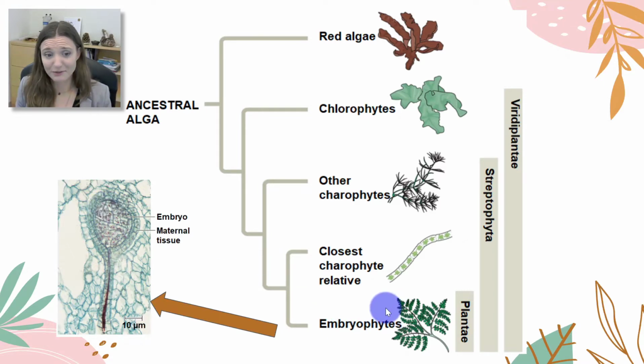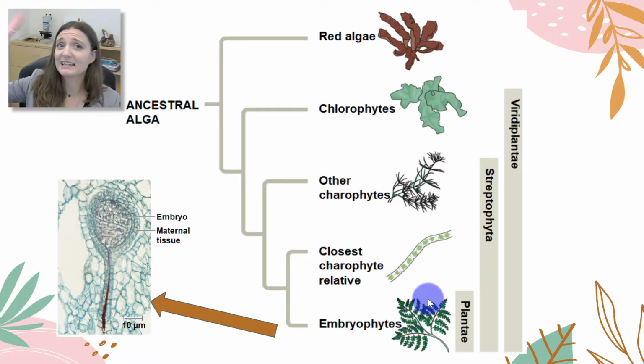But land plants, embryophytes, their closest living relative, we think, their sister taxa would be charophyte algae or some sort of charophyte green algae, right? Because they share a lot of common characteristics with these charophytes, and the charophytes still exist today, so it's easy to study them. But we think that at some point we diverge. One group of charophytes diverged, ended up on land, living in more of a terrestrial environment, and then has evolved into what we call embryophytes now, land plants. Okay, so that term embryophytes means true land plants. But some have kind of evolved to also live in the water, but that's a different story.